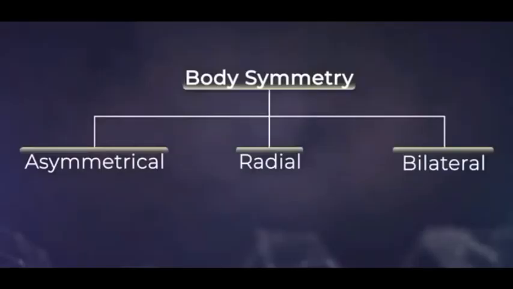Third character is body symmetry. Symmetry is the division of body parts into two equal halves. There are three types of symmetry: asymmetrical, radial symmetry, and bilateral symmetry. Asymmetrical means the body cannot be divided into two equal halves. Radial symmetry means any vertical plane passing through the central axis will divide the body into two equal halves. Bilateral symmetry means only one plane can divide the body into two equal halves.